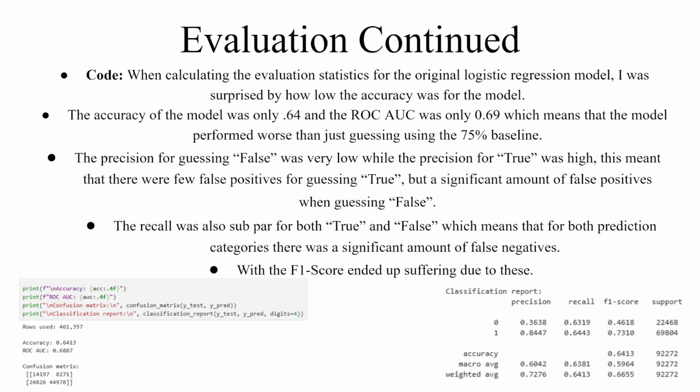When calculating the evaluation statistics for the original logistic regression model, I was surprised by how low the accuracy was for the model. The accuracy of the model was only 0.64 and the ROC area under curve was only 0.69, which means that the model performed worse than using the 75% baseline. The precision for guessing false was very low, while the precision for true was high. This meant that there were few false positives for guessing true, but a significant amount of false positives when guessing false. The recall was also subpar for both true and false, which means that for both prediction categories there was a significant amount of false negatives, and the F1 score ended up suffering because of this.